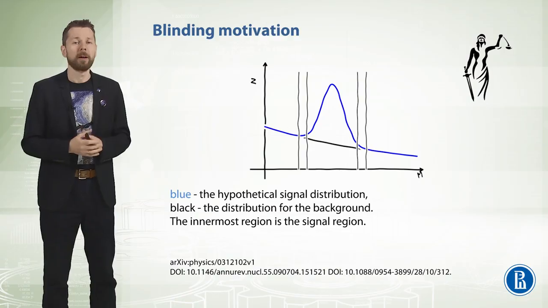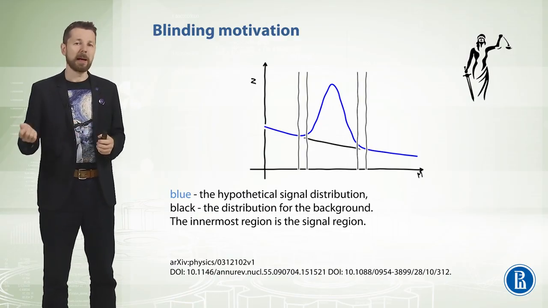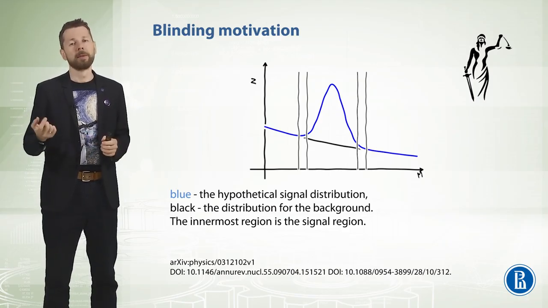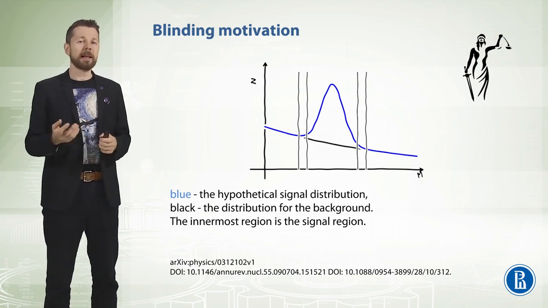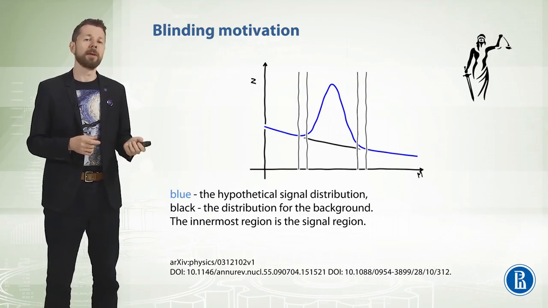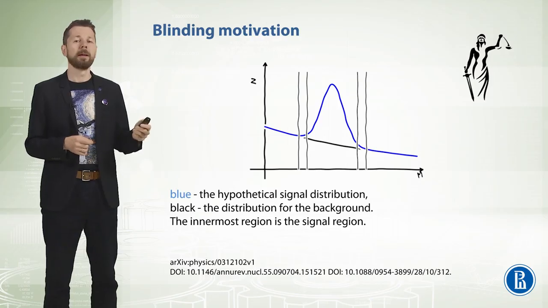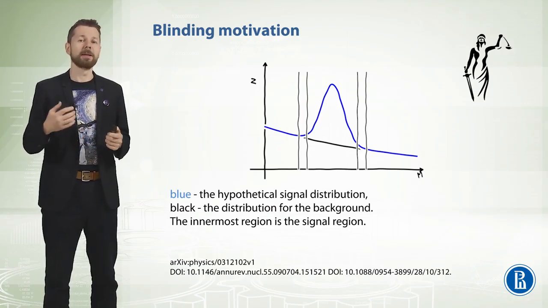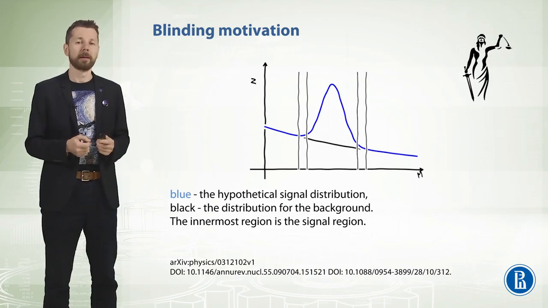In case of tau to 3 muons, the candidates with invariant mass between m tau minus 20 MeV and m tau plus 20 MeV were removed from the dataset for the development of the strategy and the classifier optimization. Once the analysis is defined, the signal region is analyzed. This means that the number of candidates is evaluated and can be compared to the expectation.